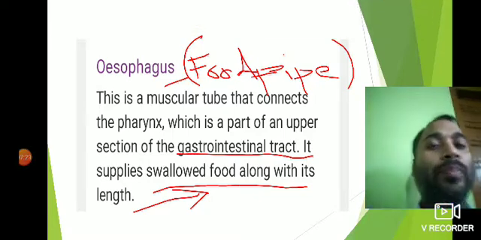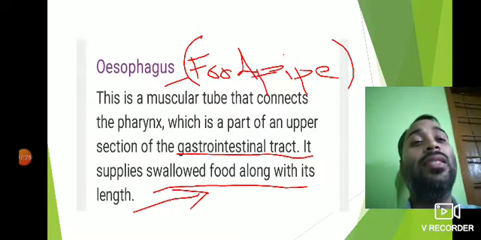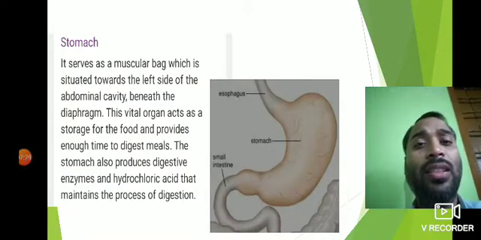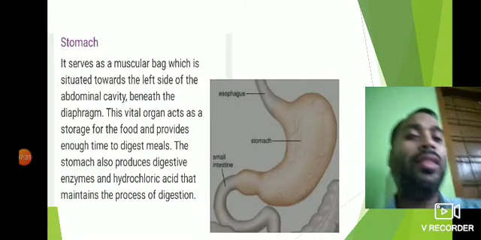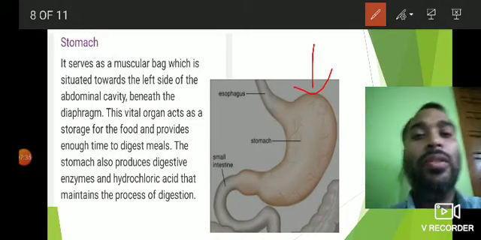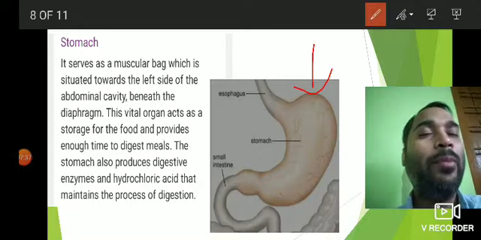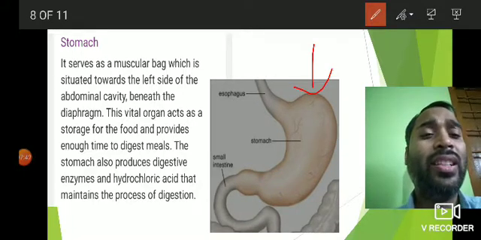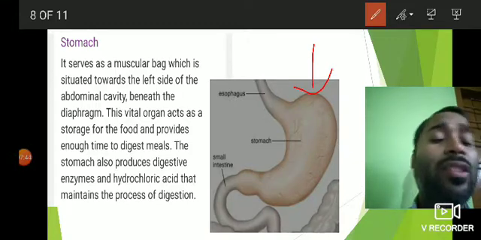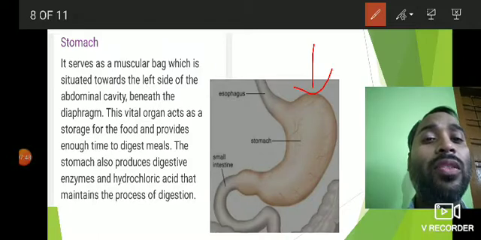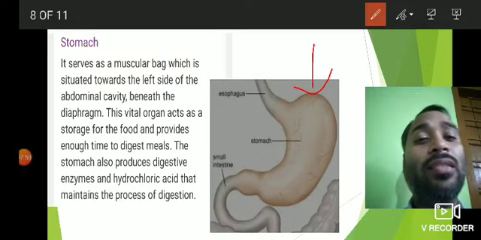Okay, so now what happens to the food once it enters the stomach? Now stomach, it is a muscular bag. You can see this one, it's just like a bag which is situated towards the left side of the abdominal cavity. So it is mainly located in the left part of that abdominal cavity, and this vital organ acts as a storage for the food and provides enough time to digest meals.